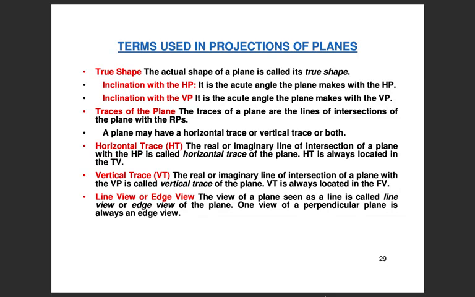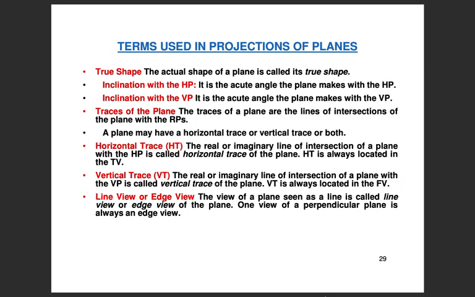Traces of the plane. The traces of a plane are the lines of intersection of the plane with the reference planes. A plane may have a horizontal trace or a vertical trace or both. Horizontal trace: the real or imaginary line of intersection of a plane with the HP is called the horizontal trace of the plane. Horizontal trace is always located in the top view. Vertical trace: the real or imaginary line of intersection of a plane with the VP is called the vertical trace of the plane.